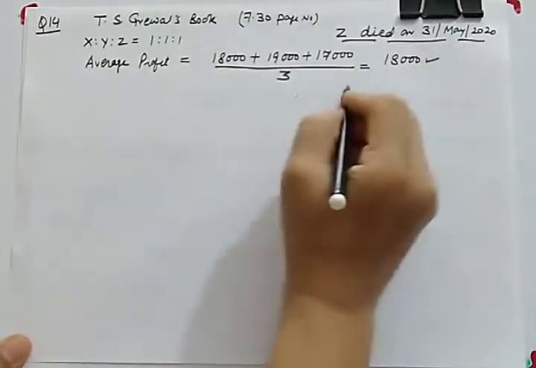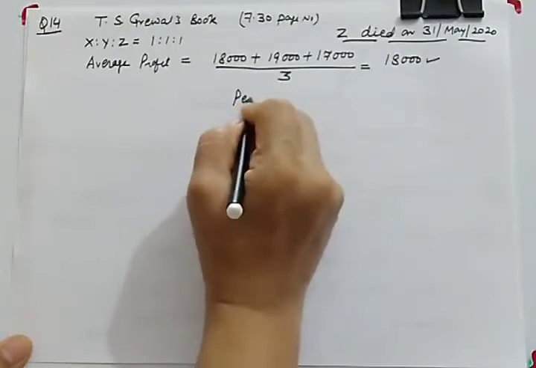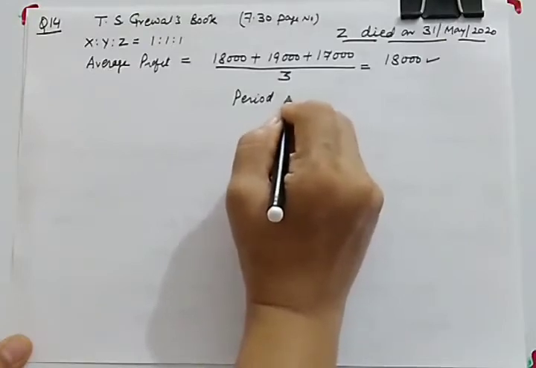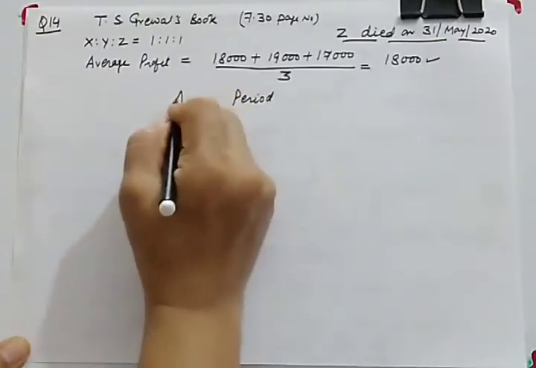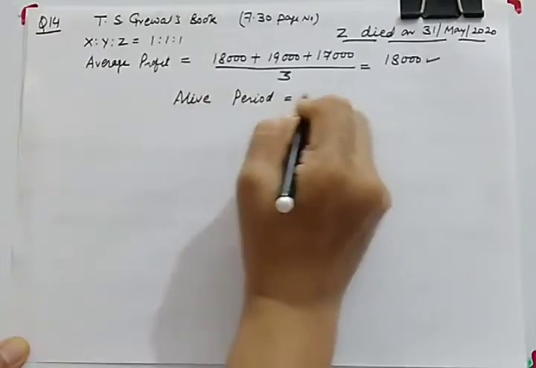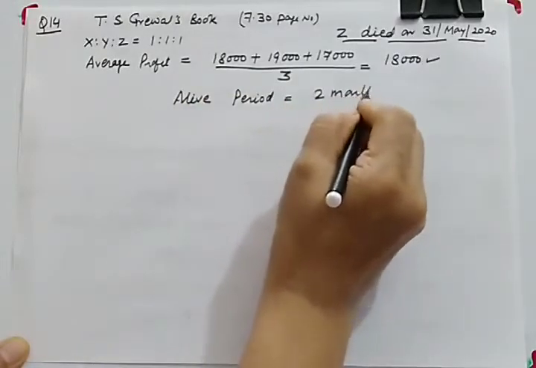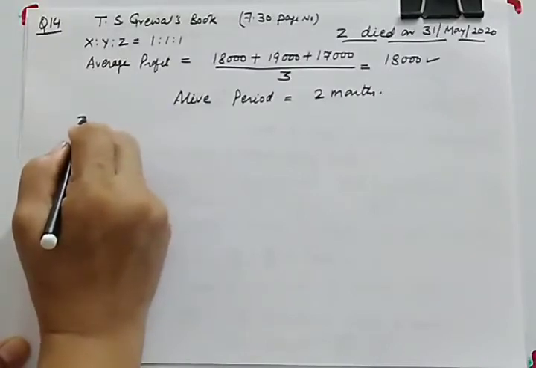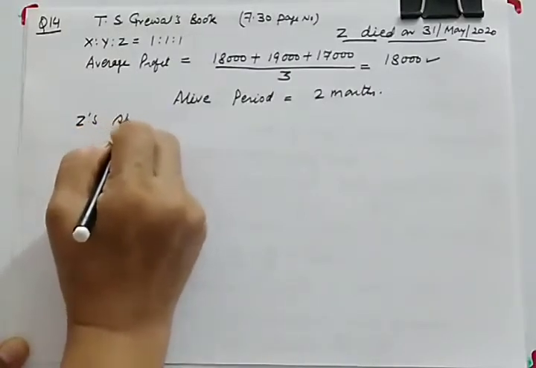So here the period from the starting of the accounting year till the date of death will be 2 months. A life period you can mention is 2 months.